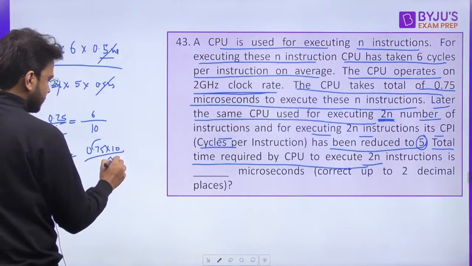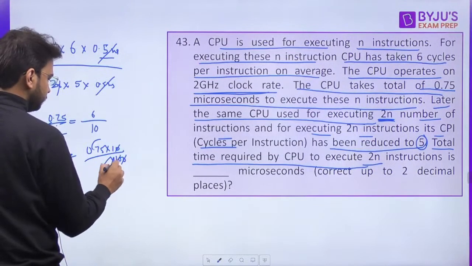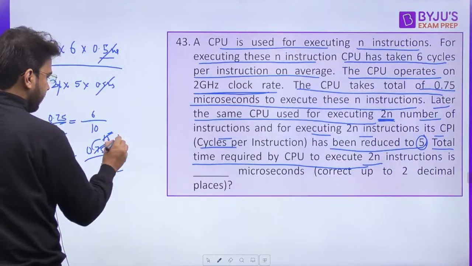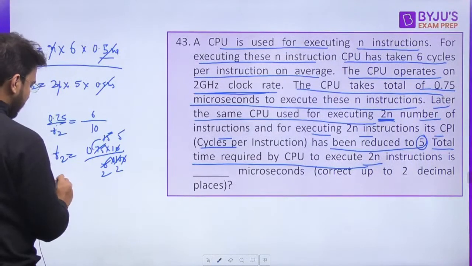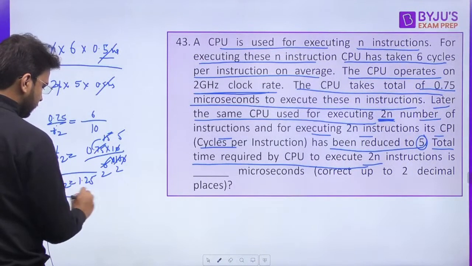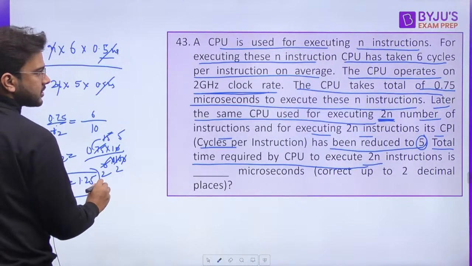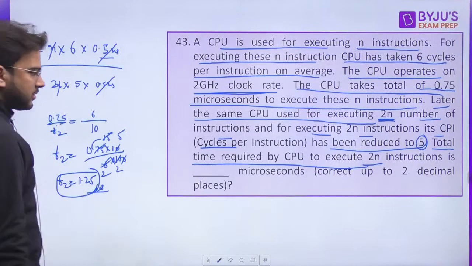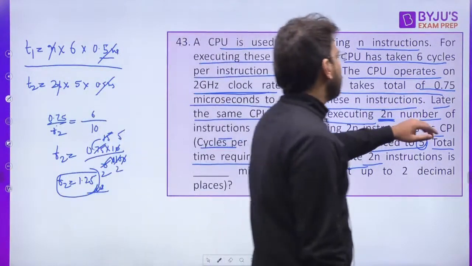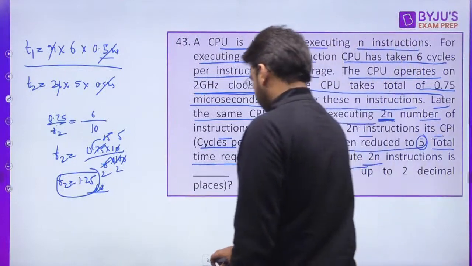If you solve this, it is 5 by 4, and the value of T2 will be 1.25 microseconds. Yes, microseconds. So 1.25 is the correct answer for this question. Very good, all of you, those who are getting the correct answer.